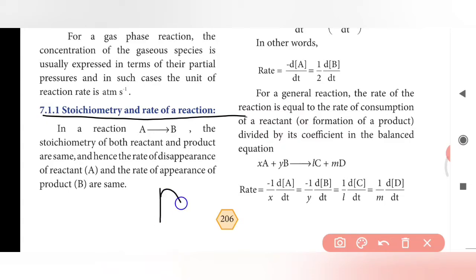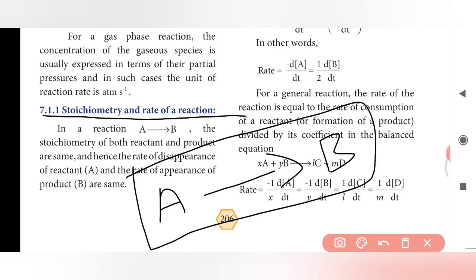If the concentration of a reactant decreases, the concentration of the product increases in the same time, because 1 mole of A gives 1 mole of B.